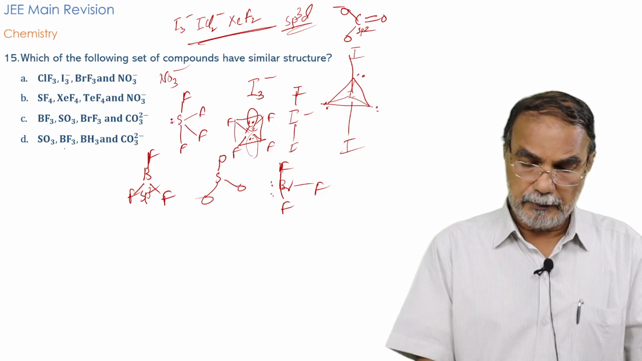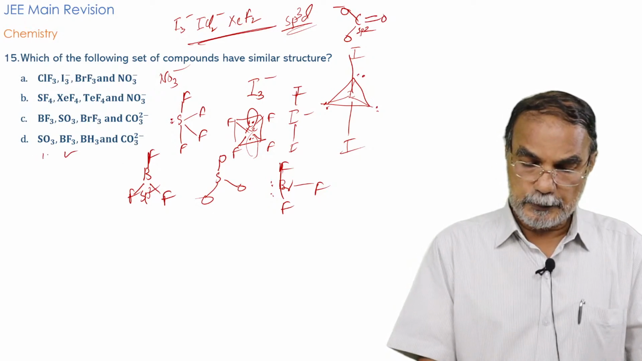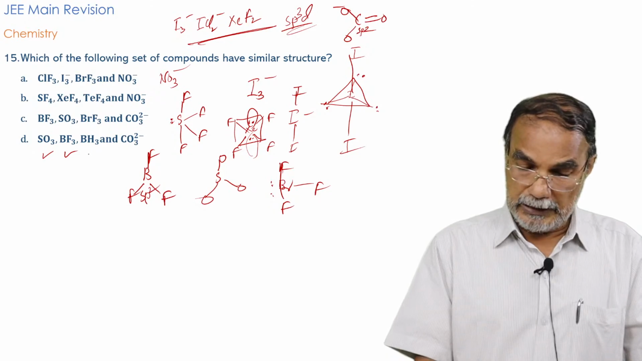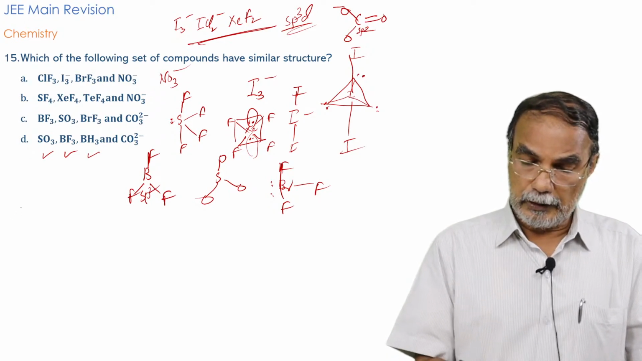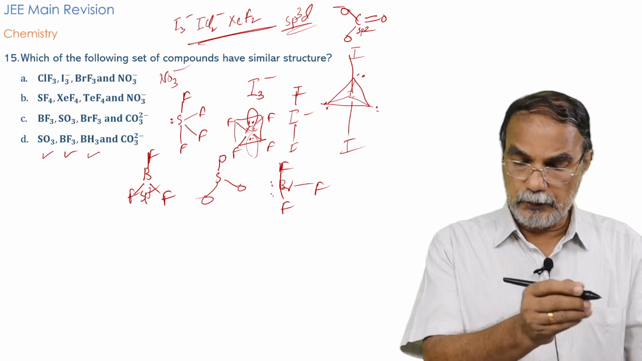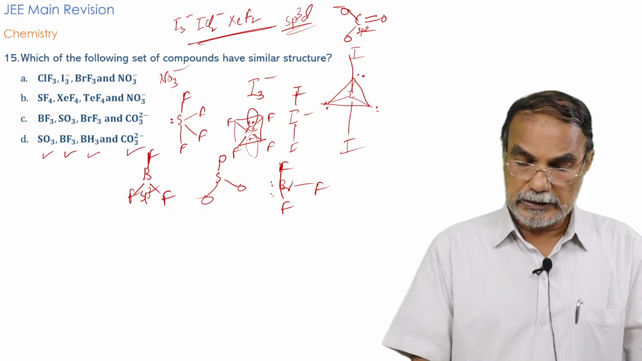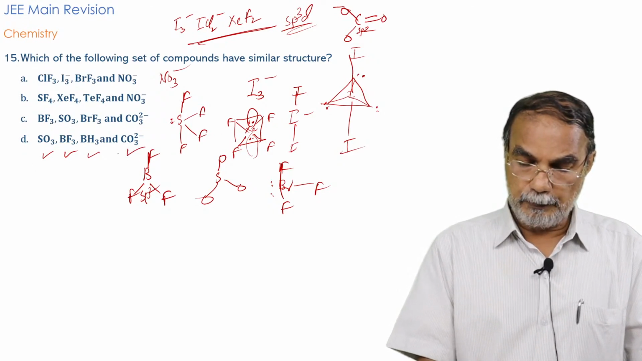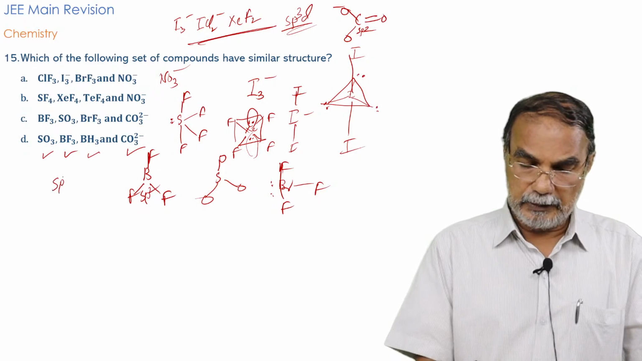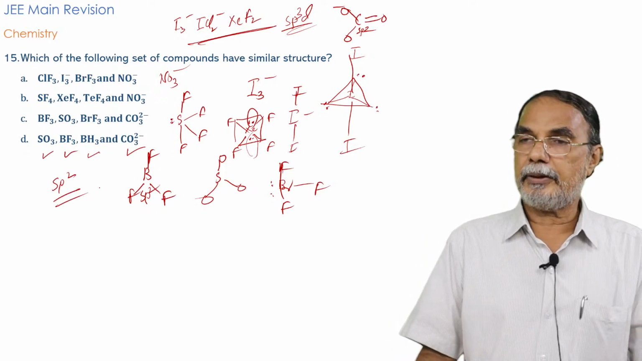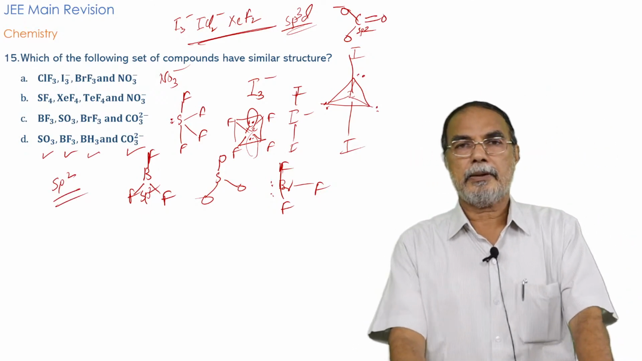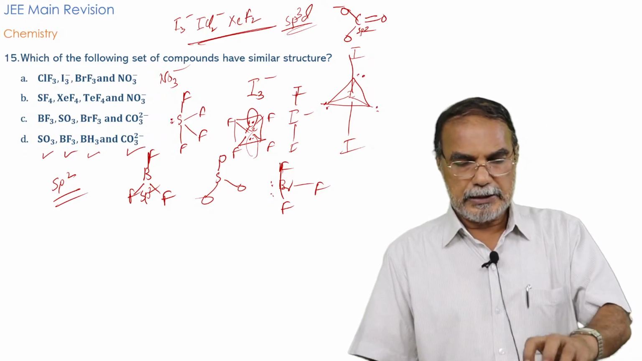Now what about these 3? BF3 is planar, okay? SO3 is planar, I already said. And BH3 is also planar. We already said in the previous problem in connection with B2H6, and CO3 2 minus is planar. That means all these are planar molecules with the central atom in the sp2 hybridized state. That means the answer 4 is correct.